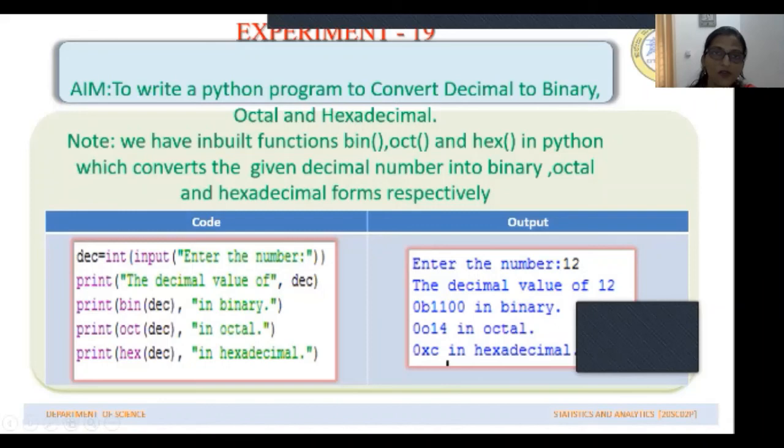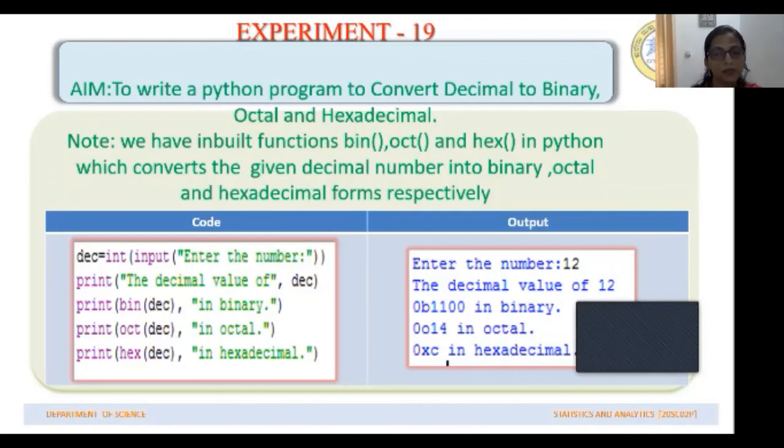So this is how we convert a decimal number into octal, binary and hexadecimal form using Python.